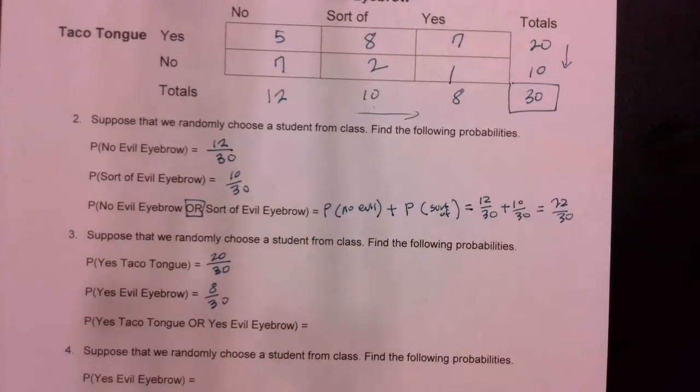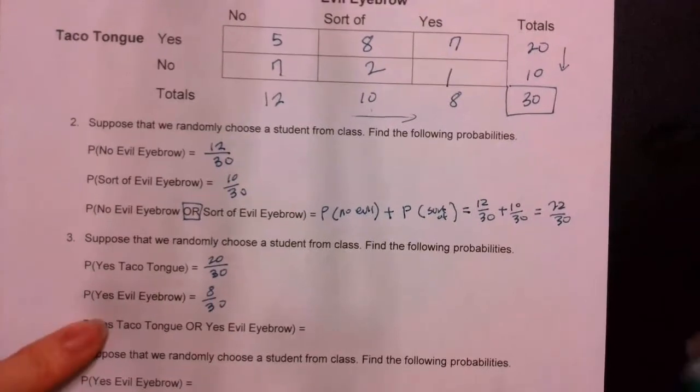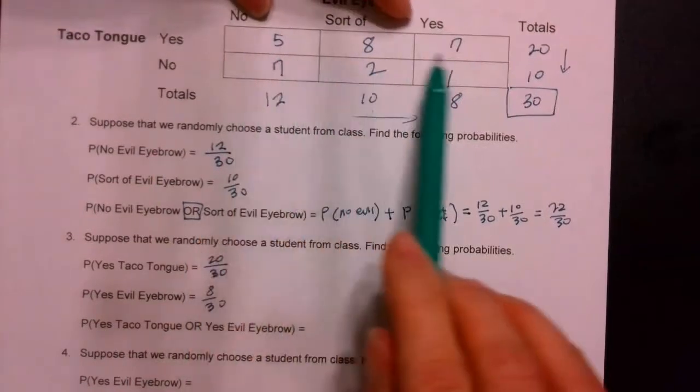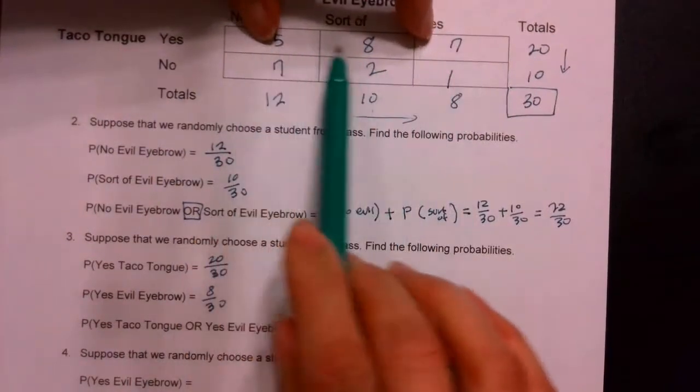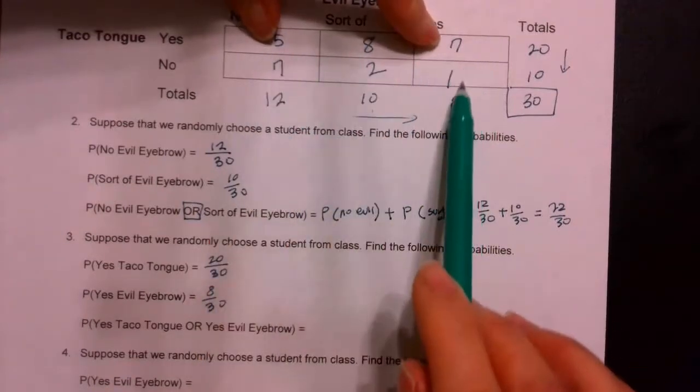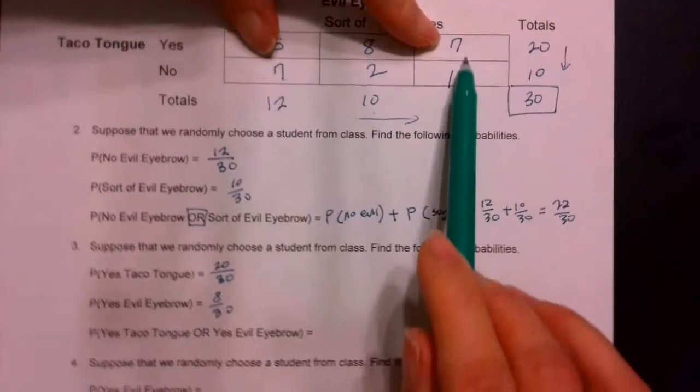However, look at the table. All right, who said yes to taco tongue? Yes to taco tongue. These 3, or yes to evil eyebrow. These 7 and 1. Do you guys see that?